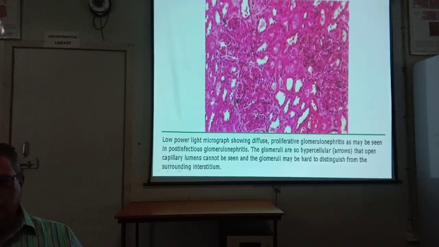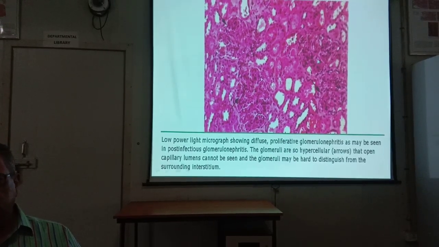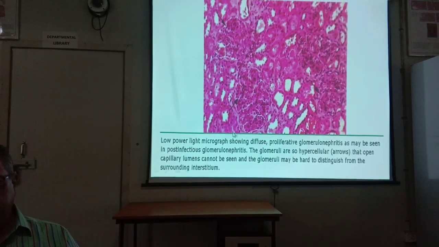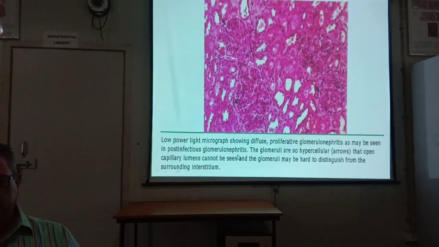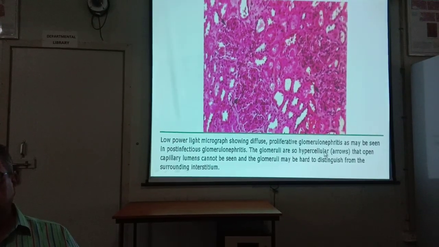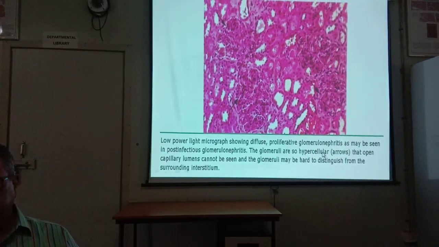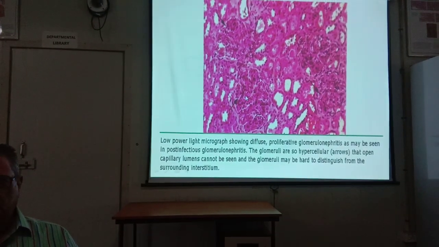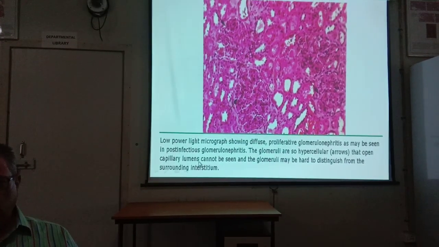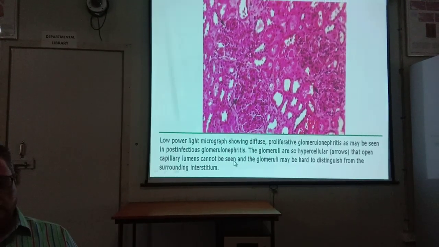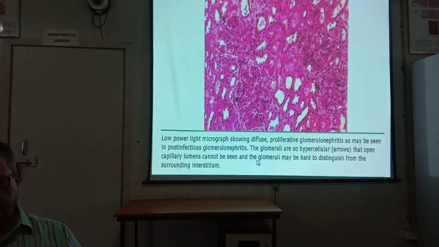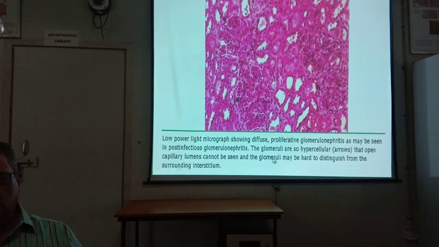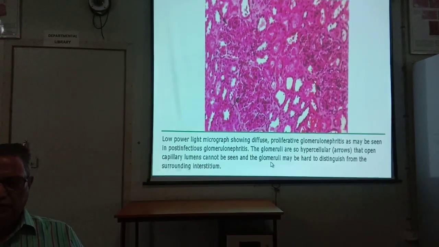This is the low power microscopic view showing diffuse proliferation of the glomerulus, diffuse proliferative glomerulonephritis seen in post-infectious glomerulonephritis. The glomeruli are hypercellular. Here it is shown. This is hypercellular glomeruli. Open capillary lumens cannot be seen in this variety of glomerulonephritis. Glomeruli may be hard to distinguish from the surrounding interstitium.